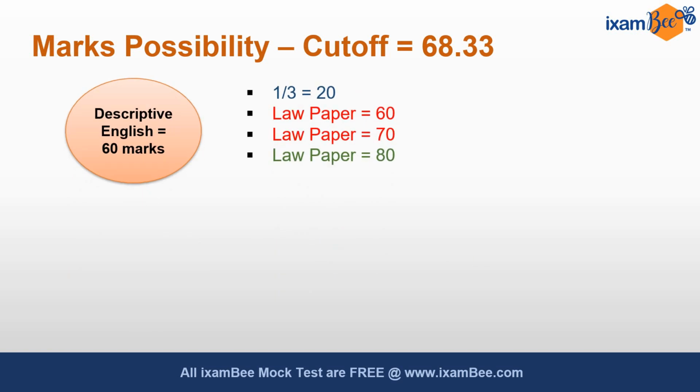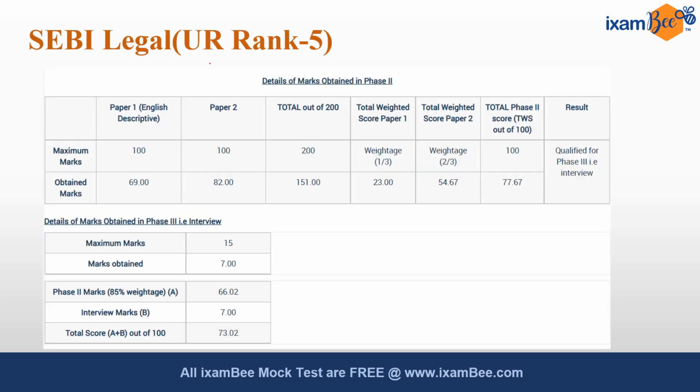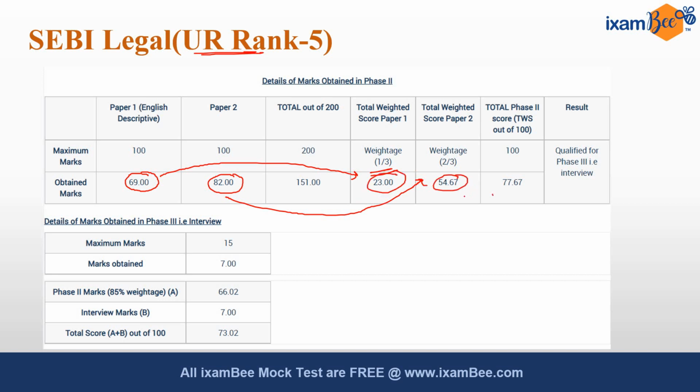I hope you are able to understand how these marks will be calculated from 100, how the cutoff of 68.33 last year was calculated. This is the final mark sheet of a candidate who secured 5th rank in unreserved category, and if you look at his mark sheet, in descriptive English he scored 69 marks, in paper 2 law paper he scored 82 marks. These 69 marks were converted into 1/3 weightage by multiplying by 1/3, and these 82 marks were converted into a 2/3 weightage, and both of these together became his marks for phase 2, and these were his marks when the cutoff was 68.33.